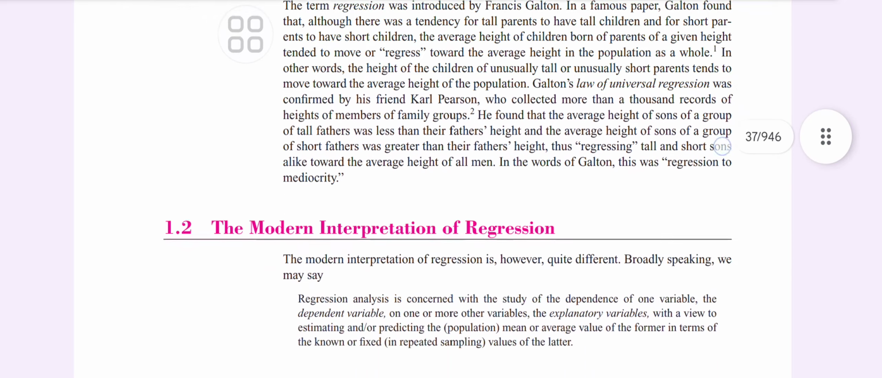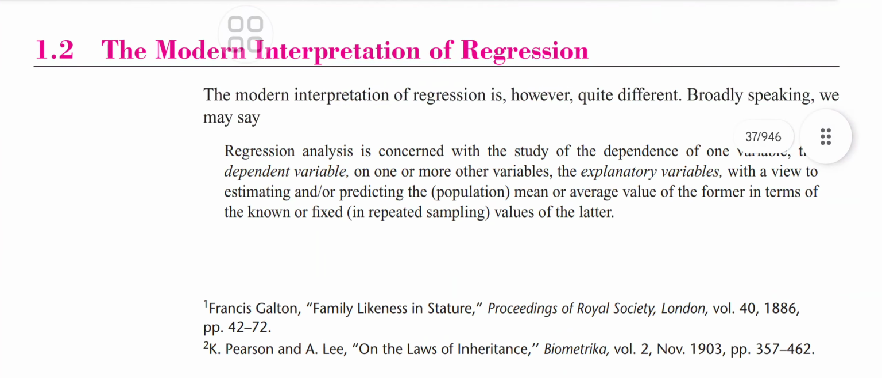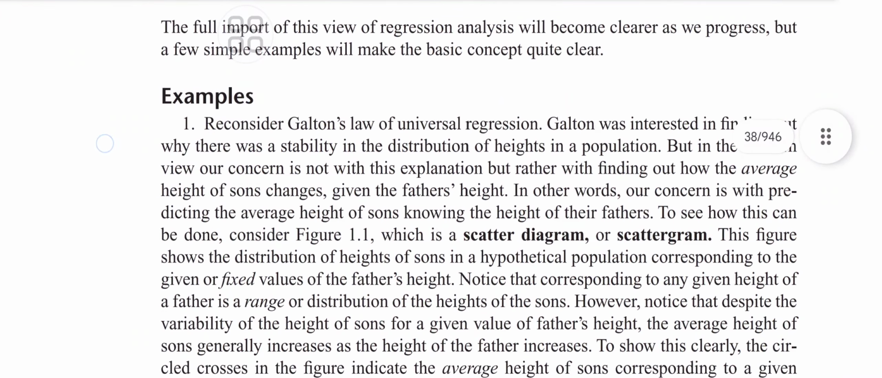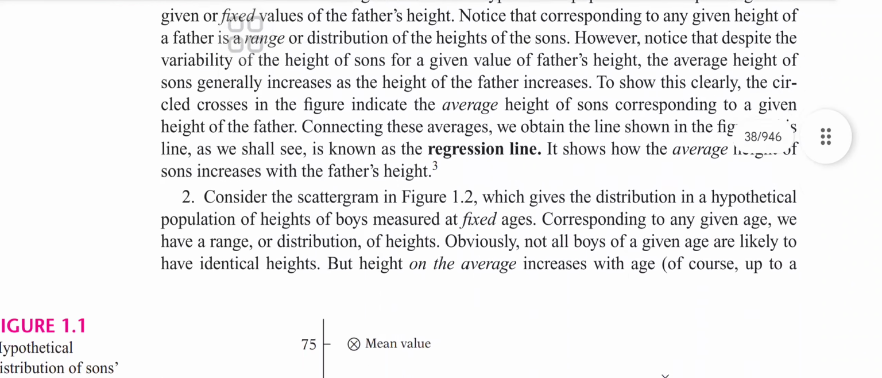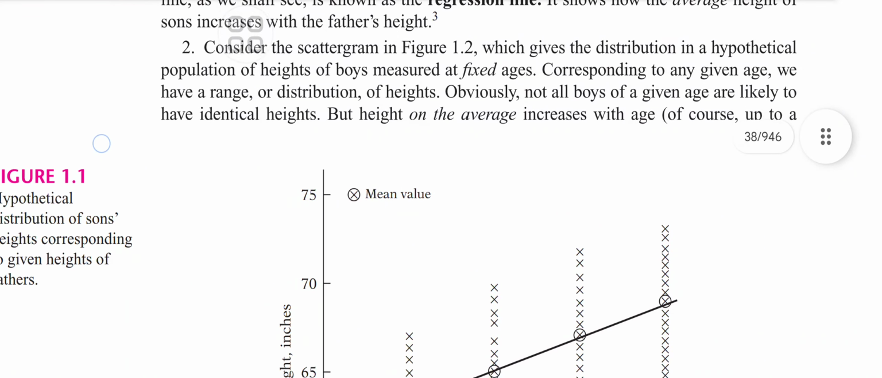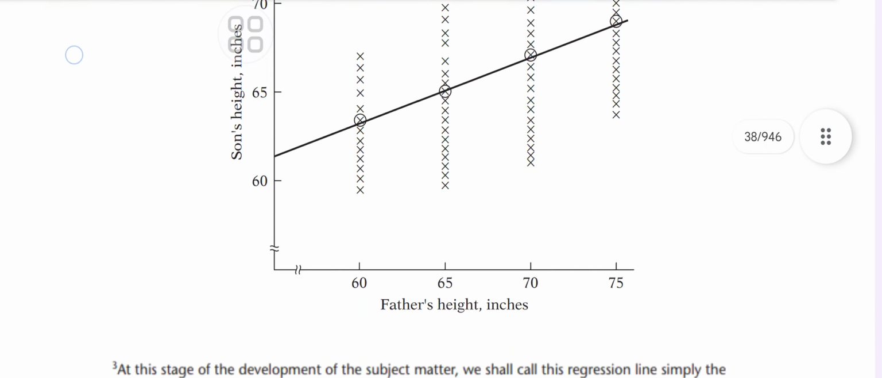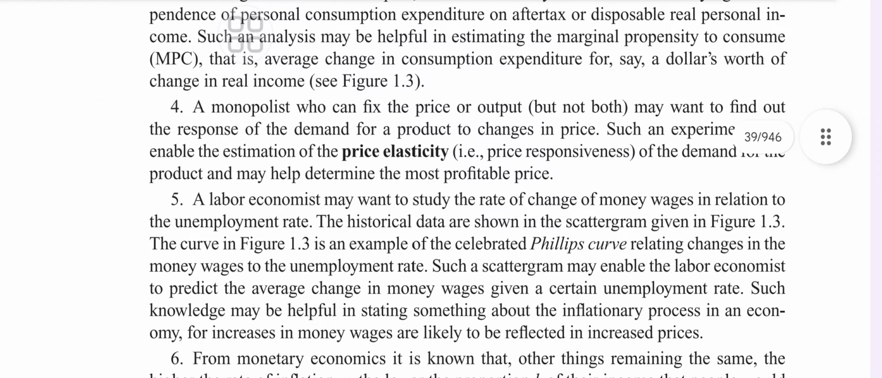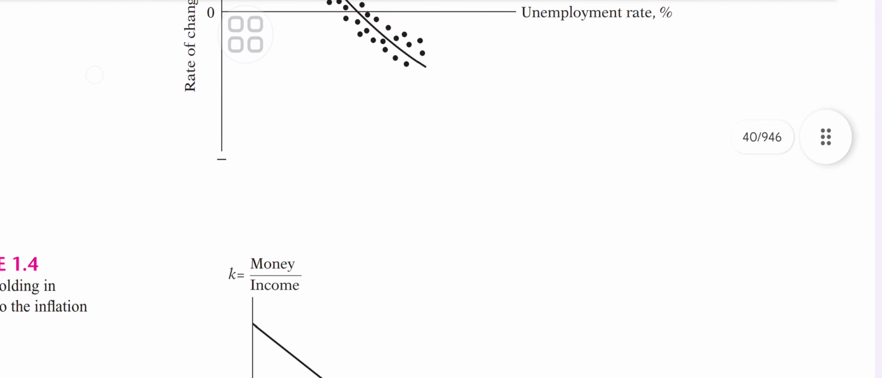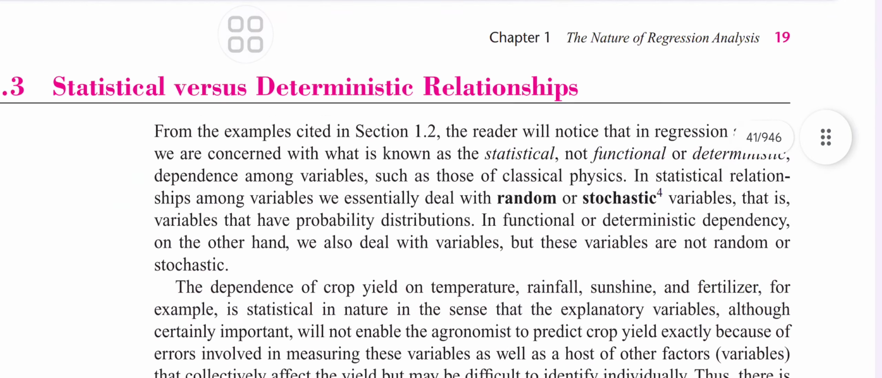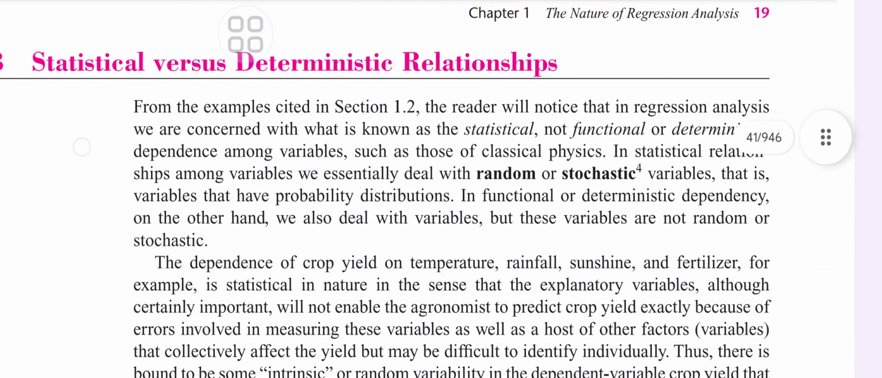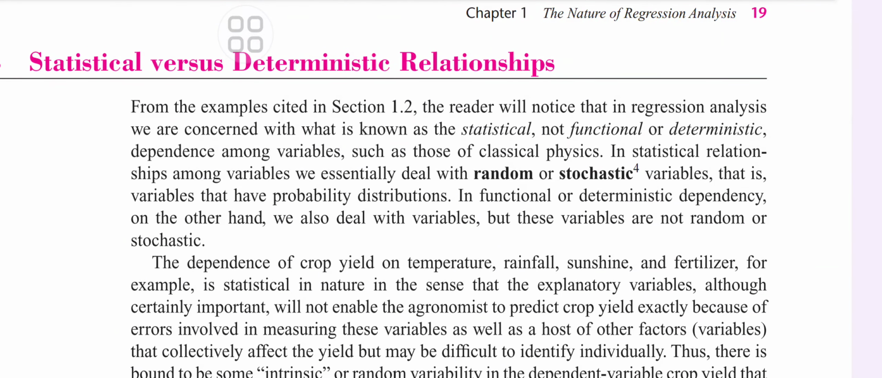So this modern interpretation of regression, regression analysis, is concerned with the study of dependence of one variable, the dependent variable, on one or more other variables. He has used a scatter diagram to show this. And this diagram gives a distribution of the population of heights of boys measured at fixed dates. It shows an average. These are examples which are being provided, which I am not discussing. So the main thing is that some terminologies we need to understand.